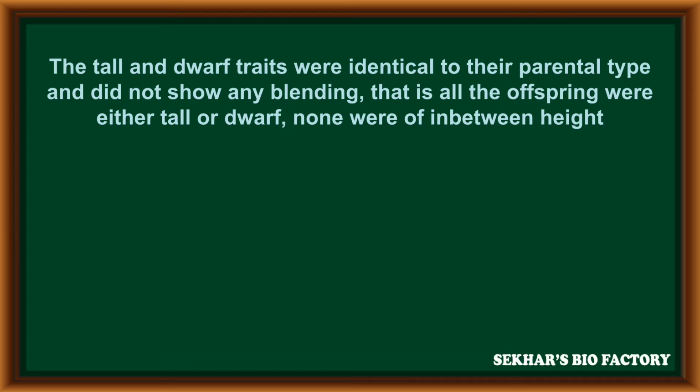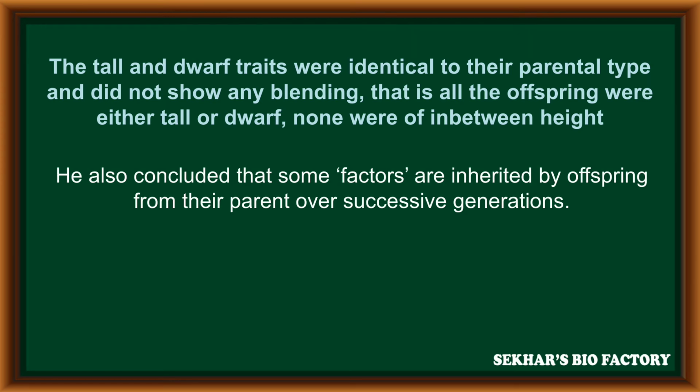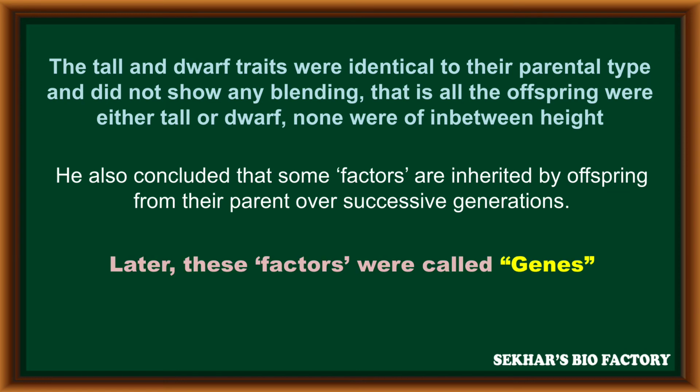The tall and the dwarf traits were identical to their parental type and did not show any blending. That is, all offspring are either tall or dwarf; none were of in-between height. He also concluded that some factors are inherited by offspring from their parents over successive generations.